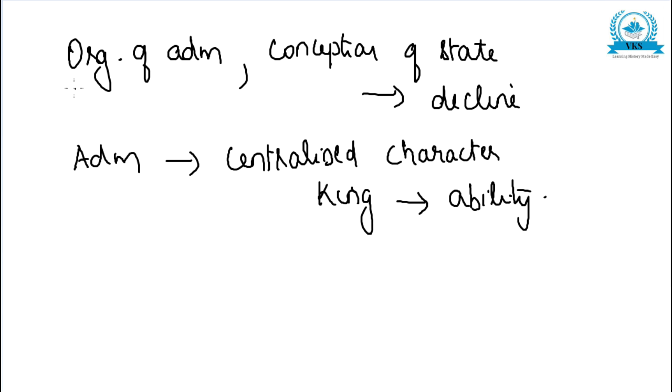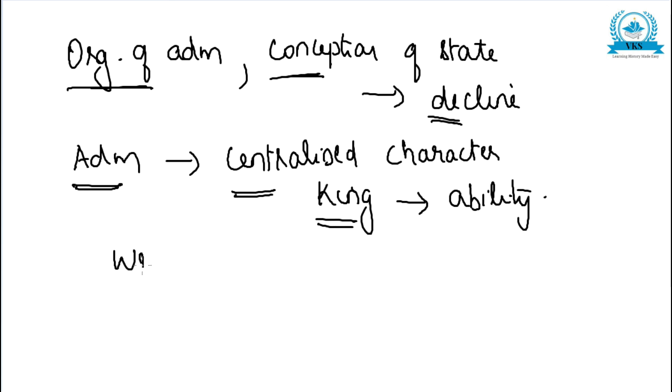As we said, the administration and the conception of the state had a great role in the causes for the decline of the empire. In administration, the Mauryan Empire was of extremely centralized character, which means the king should have considerable personal ability.